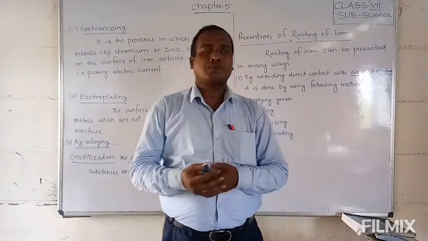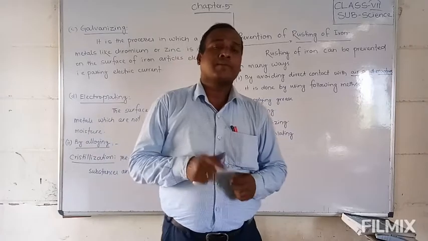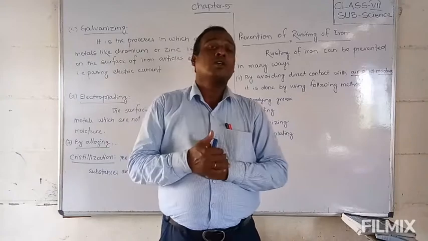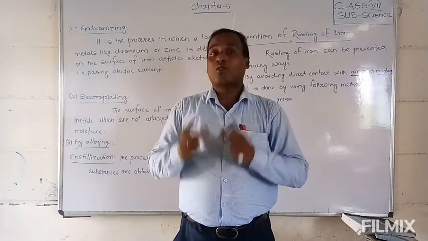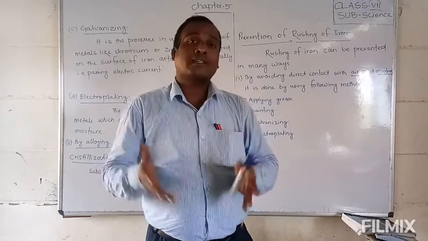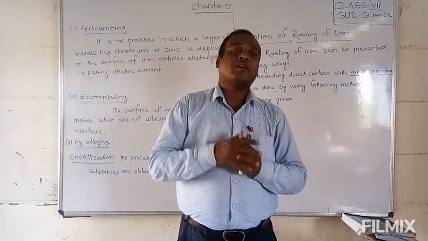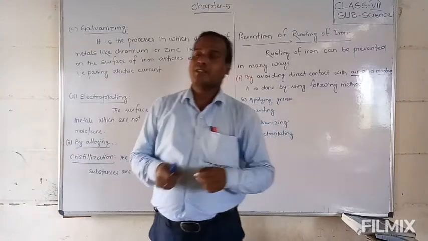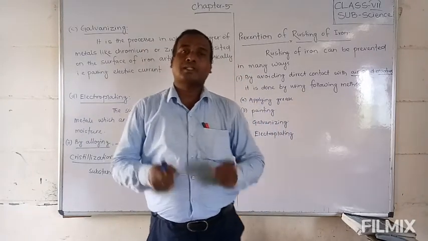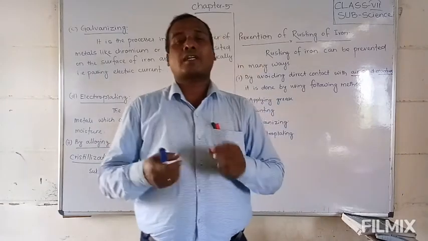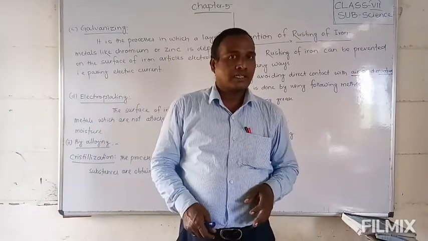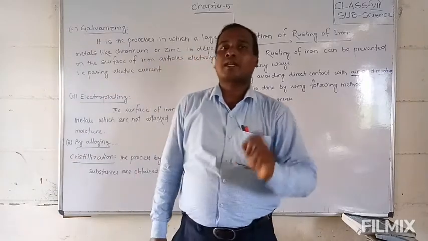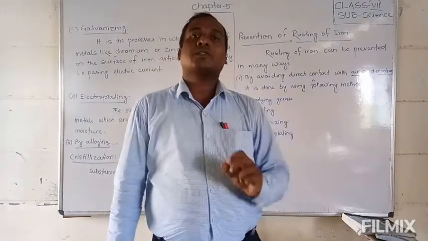Suppose you have seen your cycle rim, its color is white. How is it? That is chromium. That means chromium metal was pasted or coated electrolytically on your cycle rim. That is called galvanizing. This is the process by which metals like chromium or zinc are deposited on the iron surface by applying electricity. That process is called galvanization.